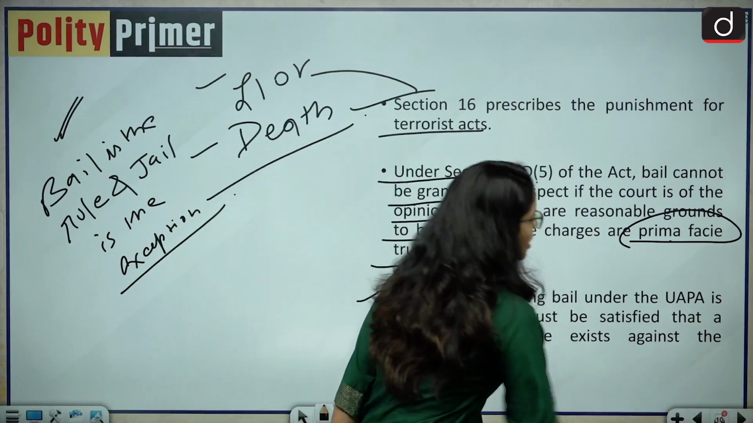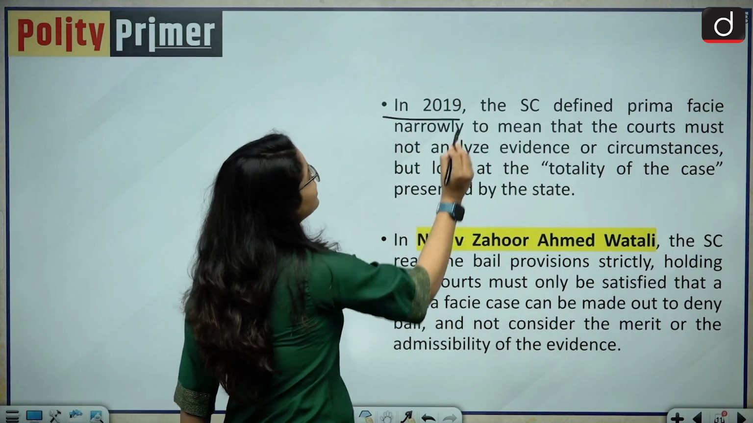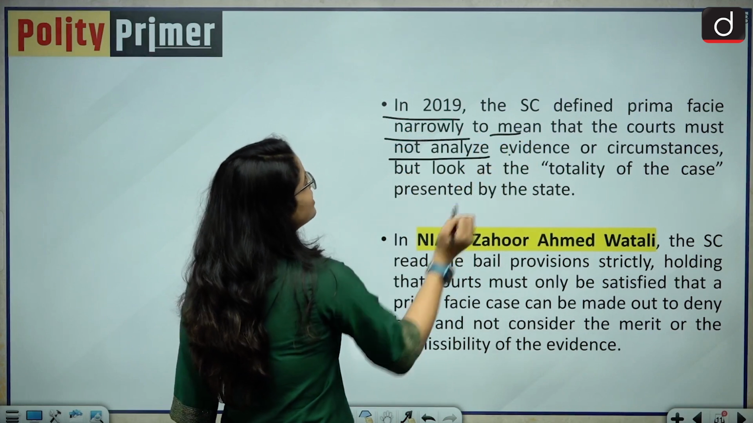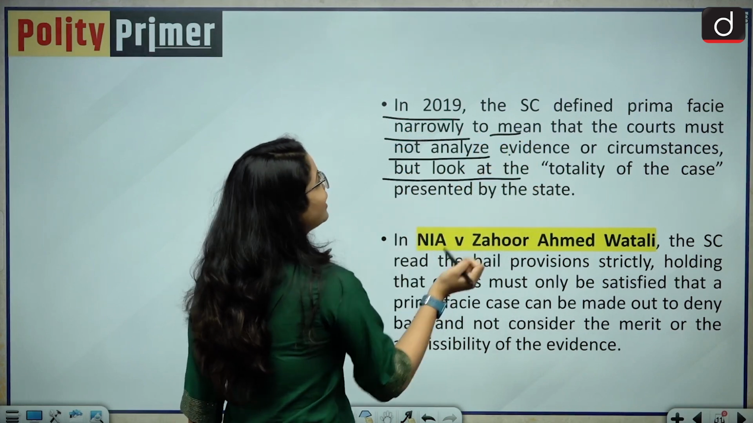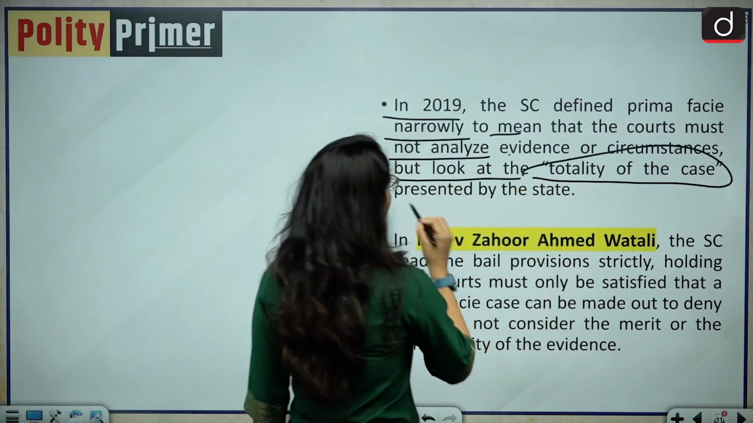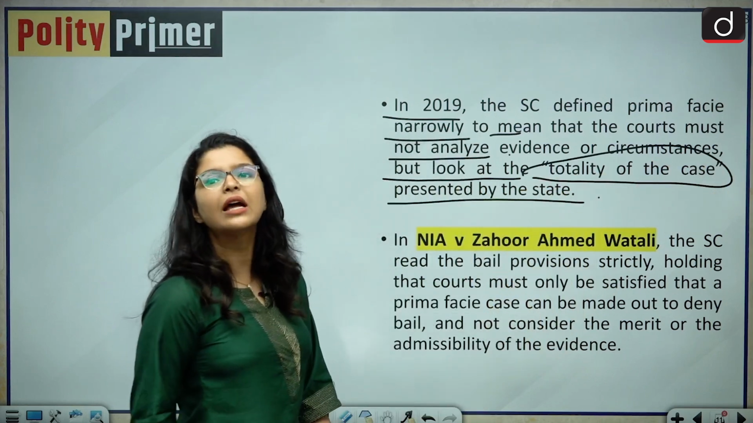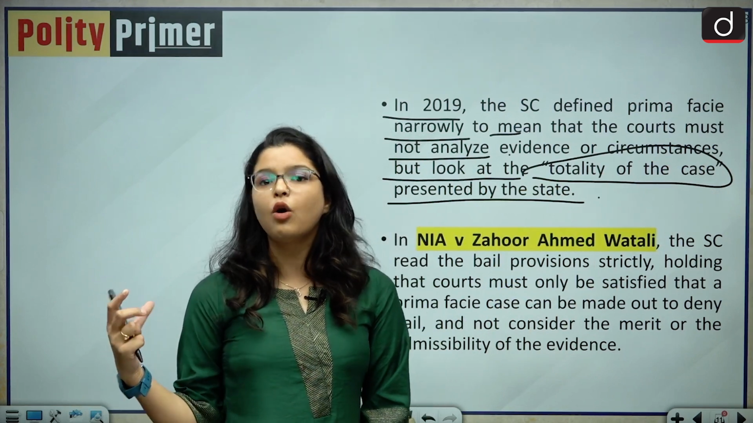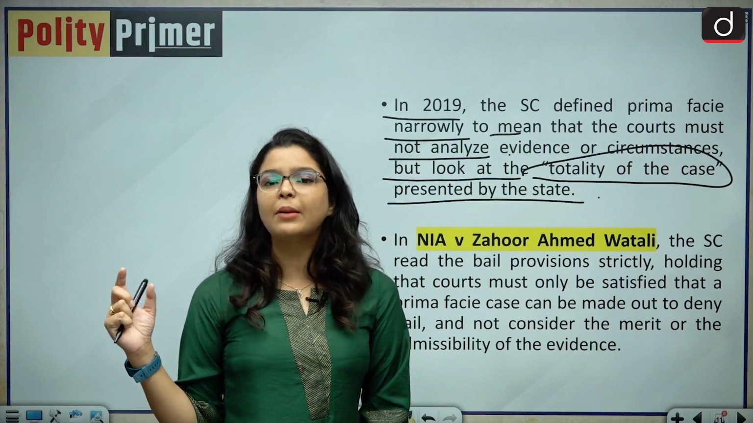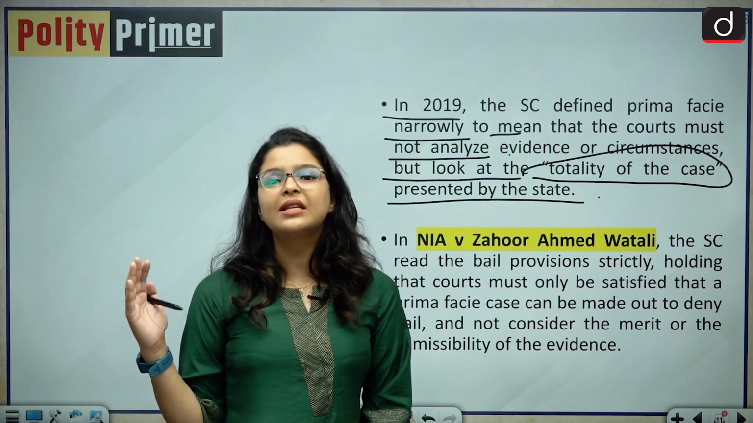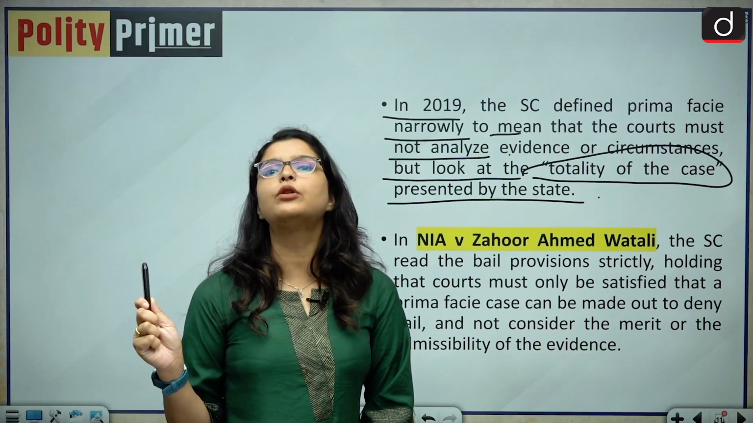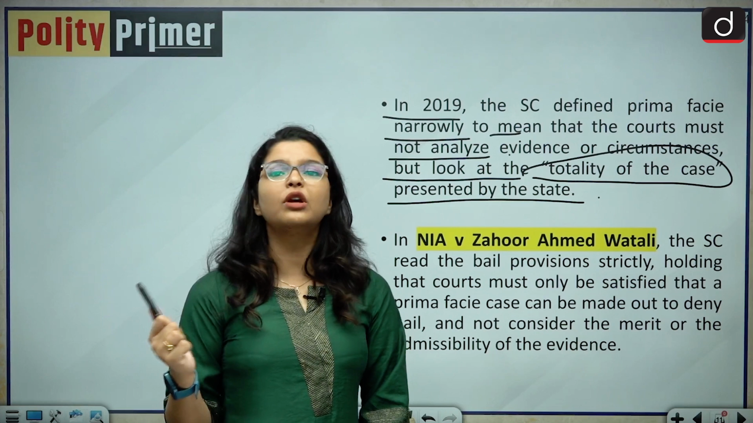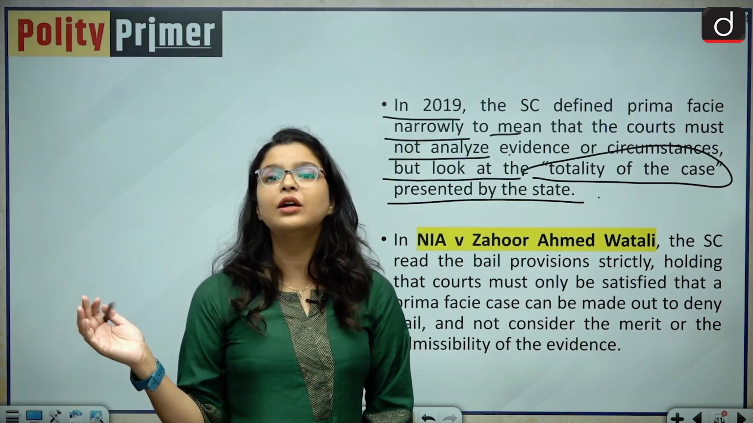There is this important judgment as well. In 2019, the SC defined prima facie narrowly to mean that the court must not analyze evidence or circumstances, but look at the totality of the case presented by the state. And this is what I was explaining to you before also, that the interpretation of the prima facie word used in this UAPA is not very broad. It is narrowly interpreted. Why? Because the provisions are very stringent. You cannot go on granting bail, a regular bail.